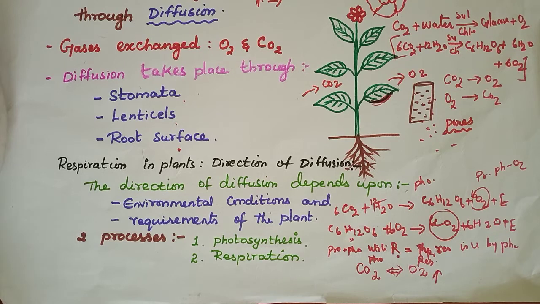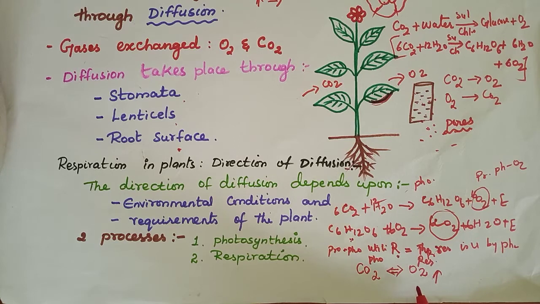Okay, children, so what happens in respiration during night time? Respiration will utilize oxygen and produce carbon dioxide, the reverse. So this extra carbon dioxide is diffused to the environment at night time. So daytime oxygen is more.